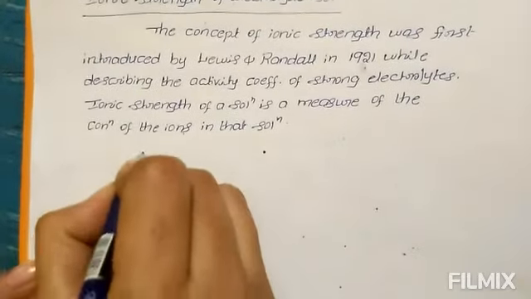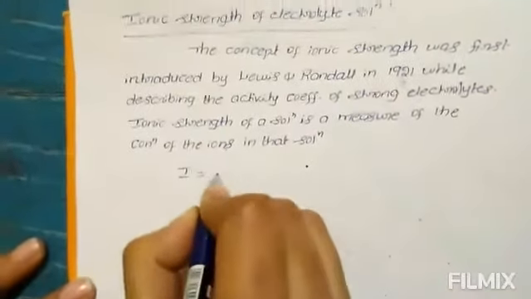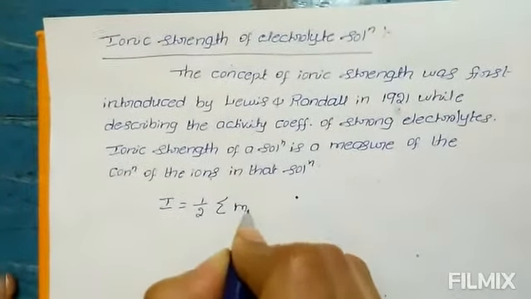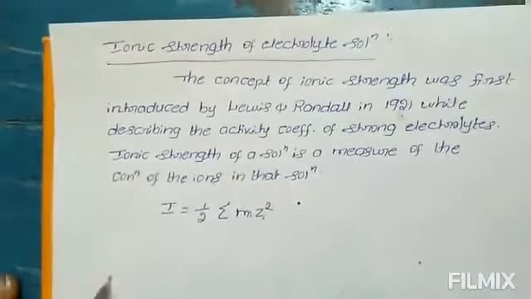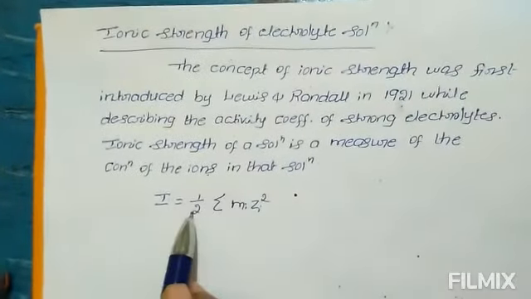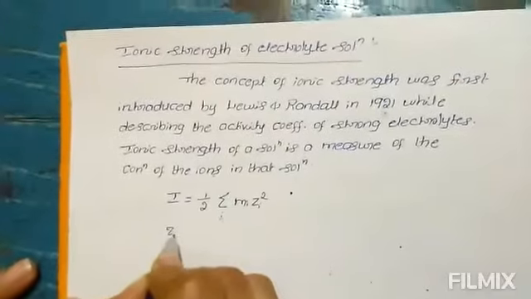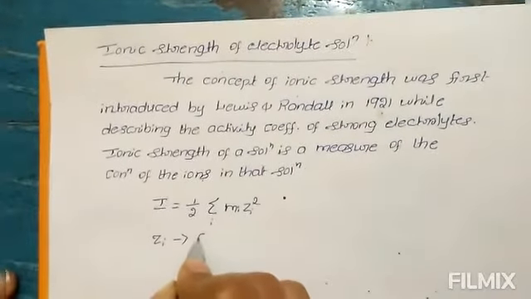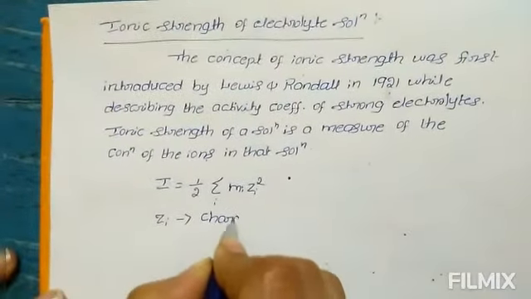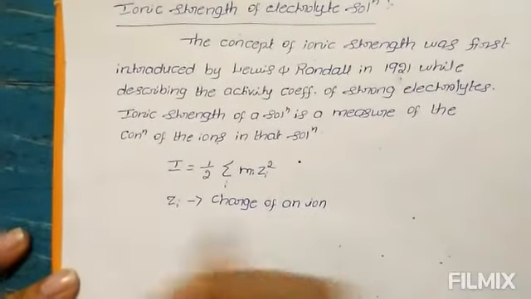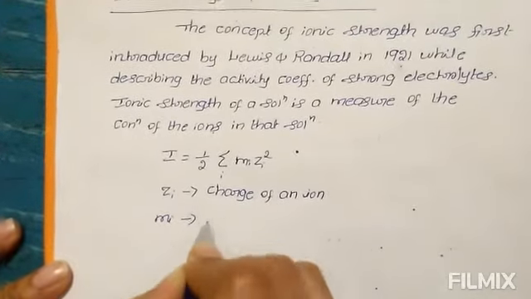The ionic strength I is equal to half summation of Mi Zi square, where Zi is charge of an ion and Mi is molality.